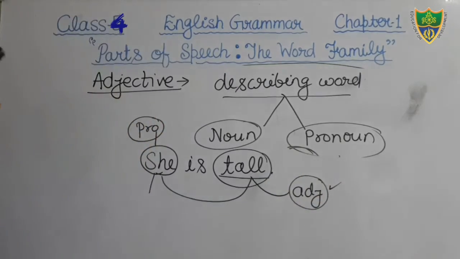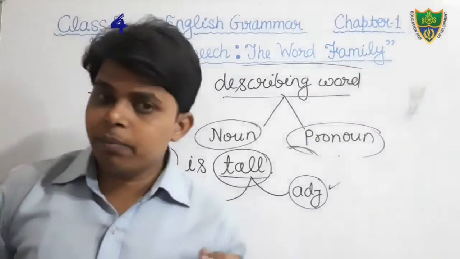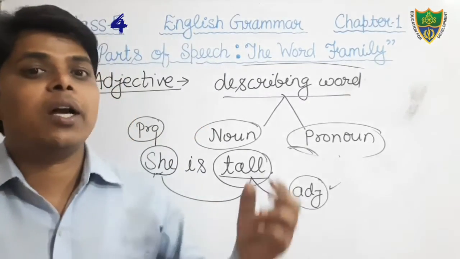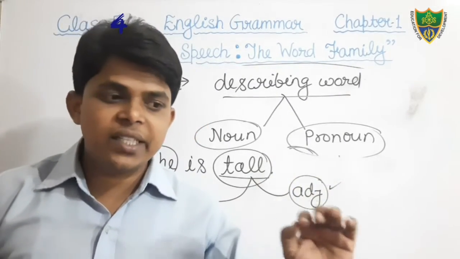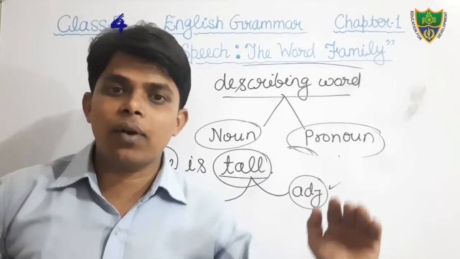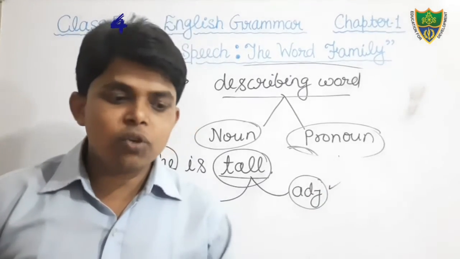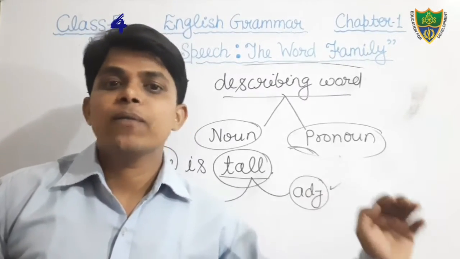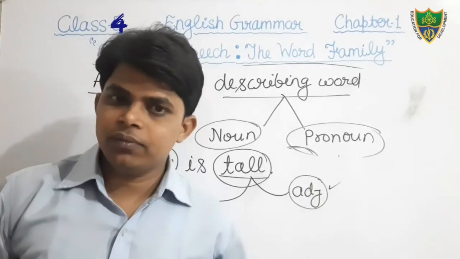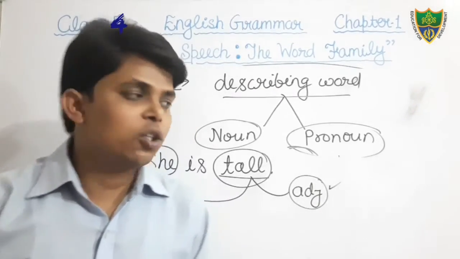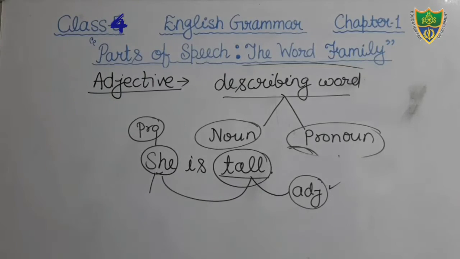Okay, students, so keep in your mind, what does adjective mean? Adjective is a word that describes the quality of a noun or pronoun. Or you can say it qualifies a noun or pronoun. Okay, students, I hope that you all have understood the definition of adjective. Okay, come to the next word.